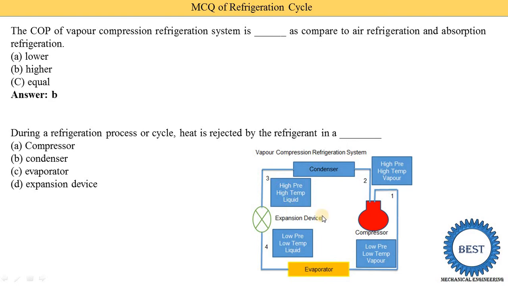We know that the condenser and evaporator are both types of heat exchanger. The condenser rejects heat to the atmosphere, and the evaporator absorbs heat from the space, area or room where we need to maintain a temperature below the surroundings. The evaporator absorbs heat, the condenser rejects heat, and here they are asking about heat rejection. So the condenser is the correct answer, option B.